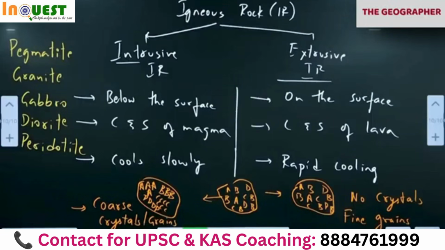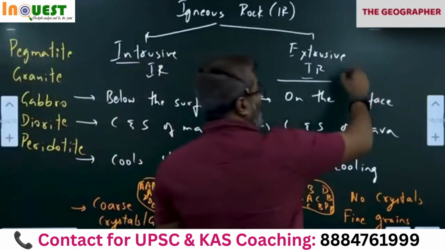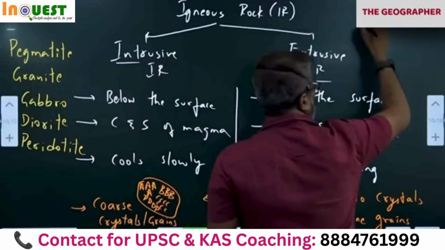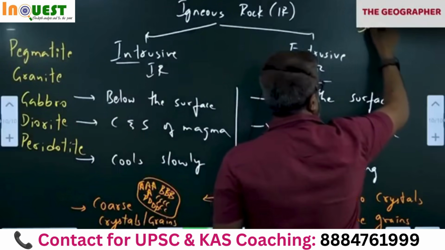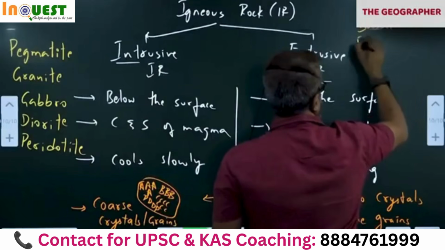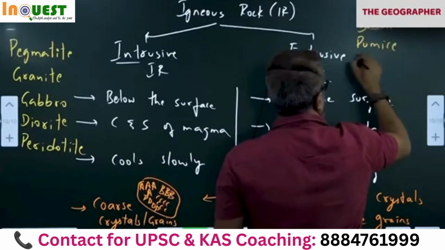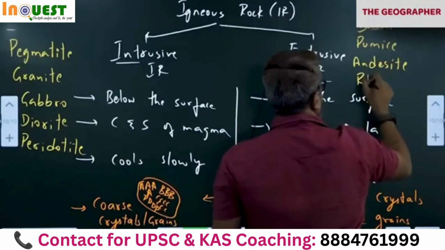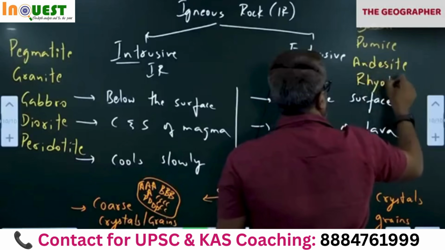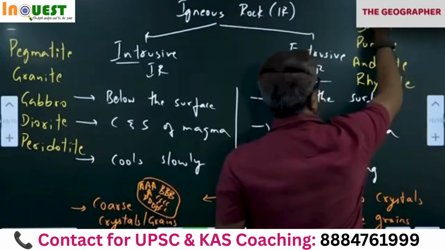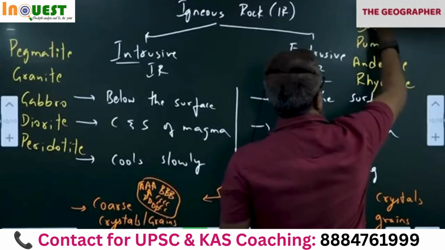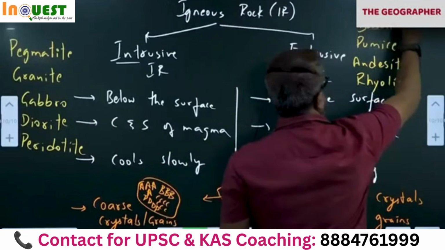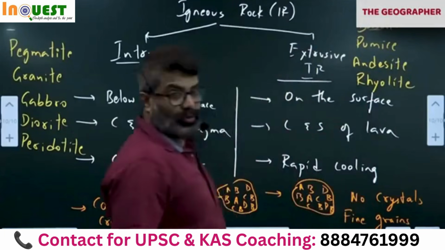Remember, extrusive means outside. Extrusive means basalt, formed on the surface. Pumice. Andesite. Rhyolite. Obsidian. These are all extrusive.